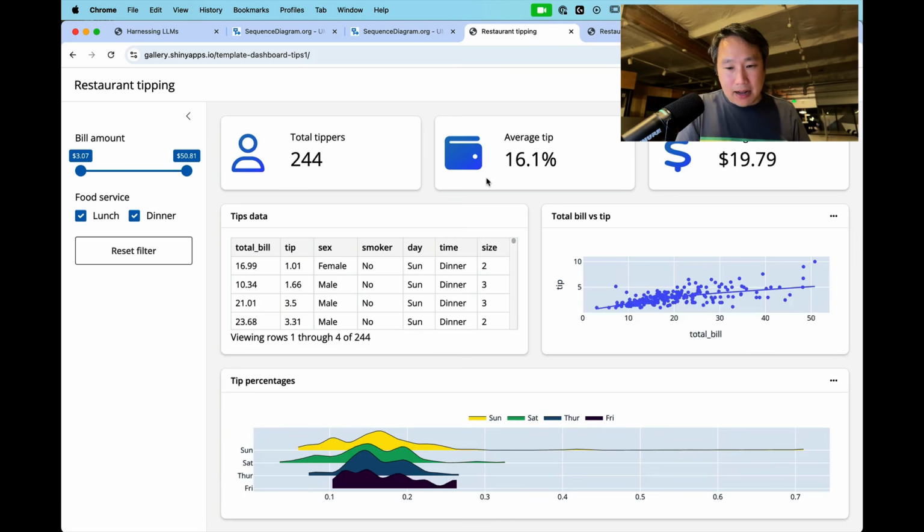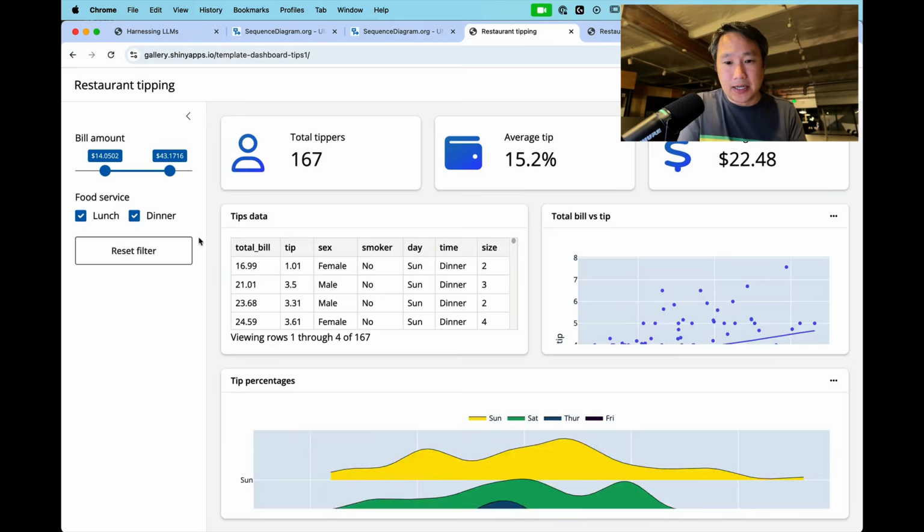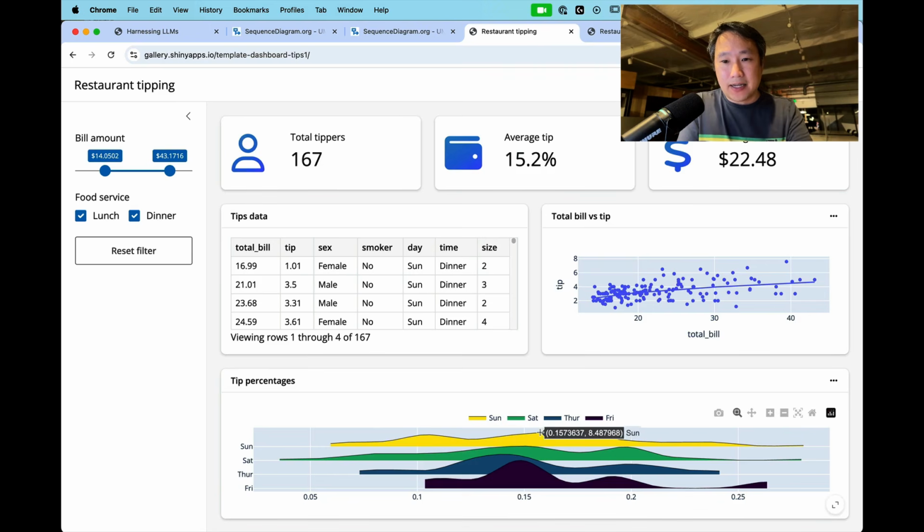And this is an application that I have demoed before. It's a restaurant tipping app. What you're looking at right now does not involve any LLMs or AI. This is a simple Shiny dashboard that lets you move some controls here, and it updates on the right.